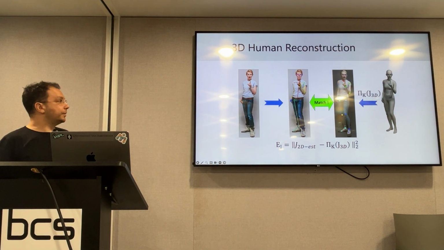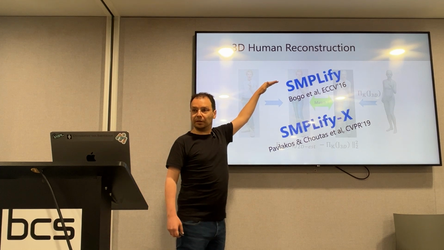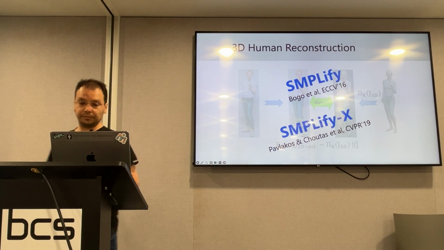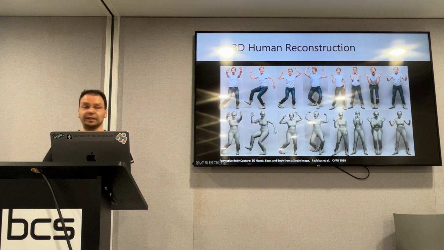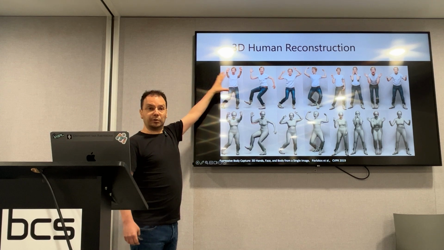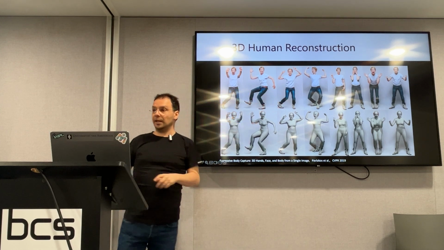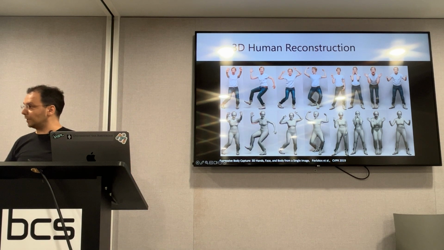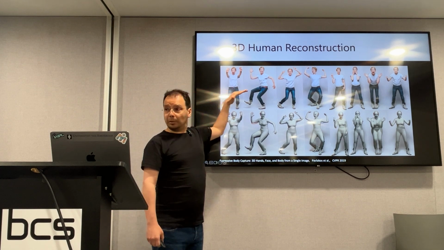At a higher level, this method is called SMPLify when we fit the simple model to an image, or SMPLify-X when we fit the simple X model to an image. And we can go ahead and apply this method on in-the-wild images of many different subjects. Here we see just one subject, but with various poses and various expressions, and then we can have semi-automatic methods to curate this reconstruction so that we build training datasets. And this works reasonably well.